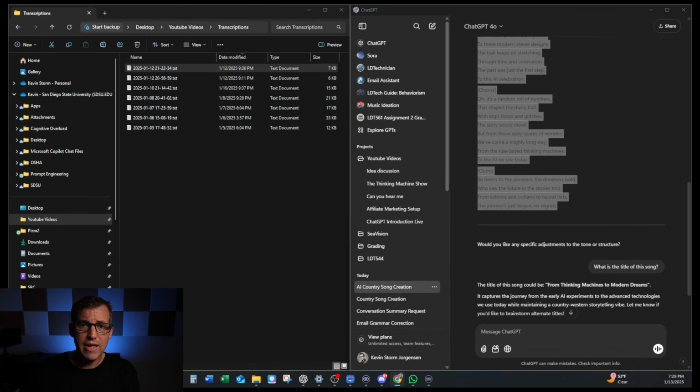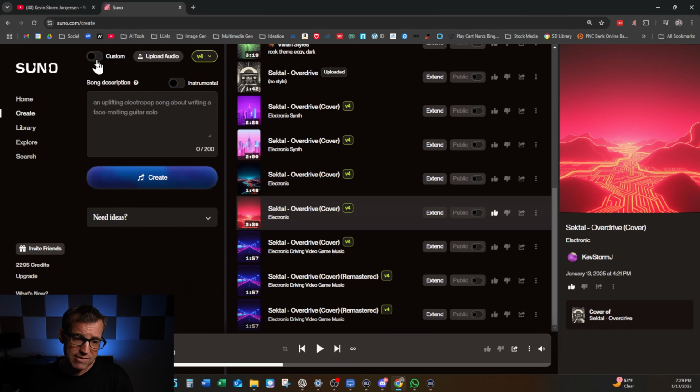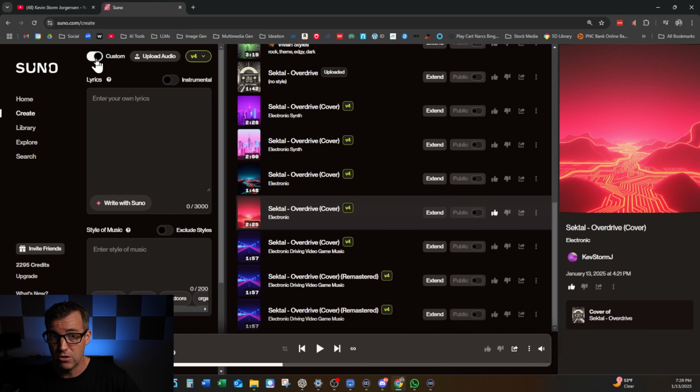Now, Suno AI is that tool that can be used to generate music. Now, it's got a few different features on it. We're going to be using the custom generation. It has a standard generation where you can just enter a song description and a song style right there and be very loose about it, and it'll generate a full song. Even with lyrics, it'll generate lyrics that way, but we have our own lyrics. So we want to use the custom feature to add our own lyrics.